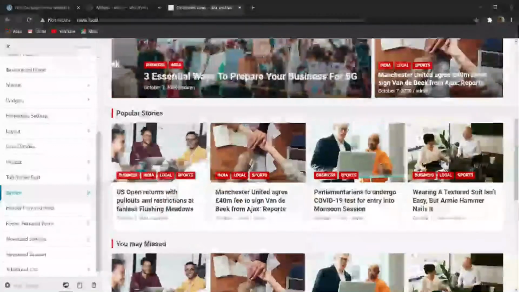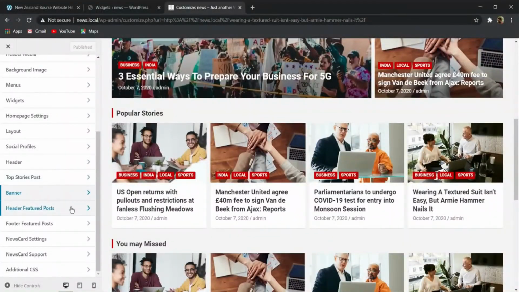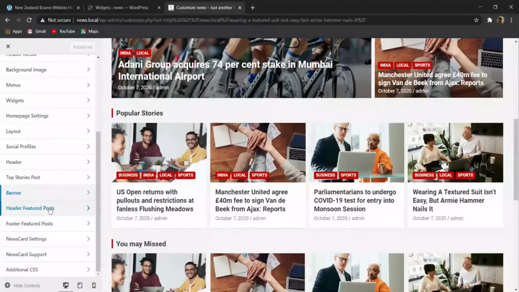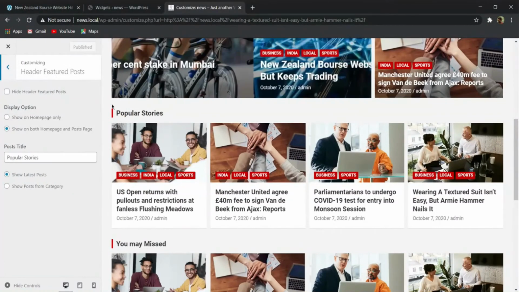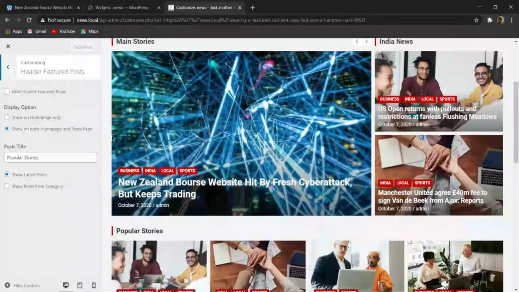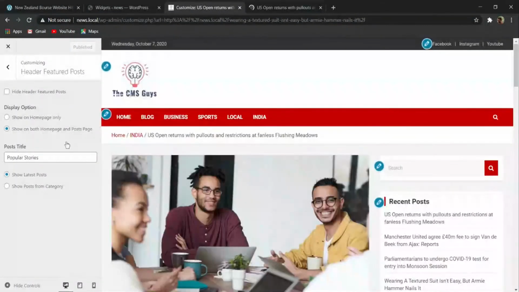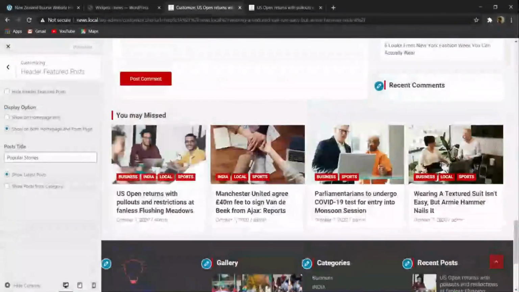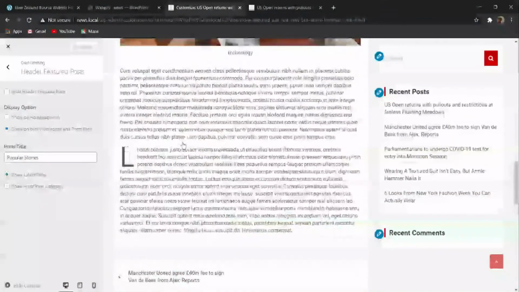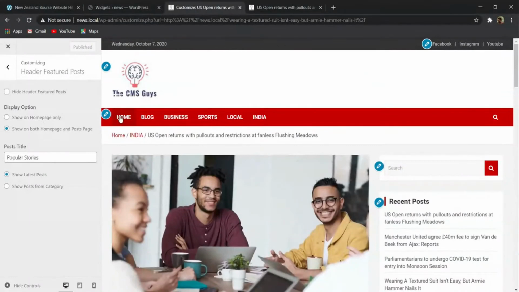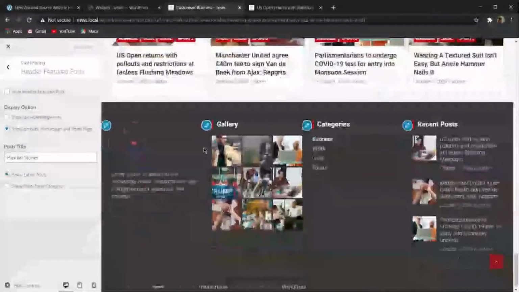Now here you can see that popular story is the header feature post, and you may miss is the footer feature post. Now let's start customizing this header feature post. Here you can see that this is the header feature post. Whenever you open any other different pages, you can also find this header feature post showing. If you want to hide this header feature post, you can hide it. So let me open this one.